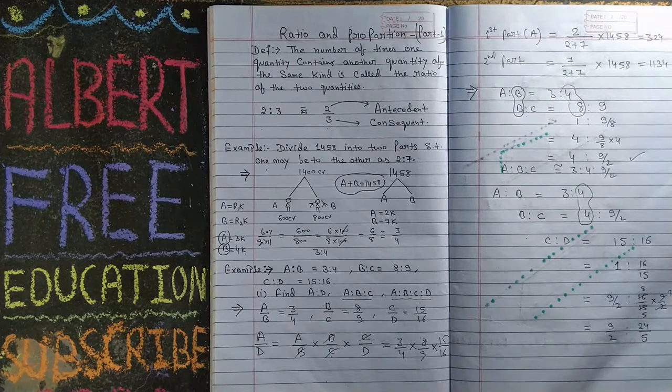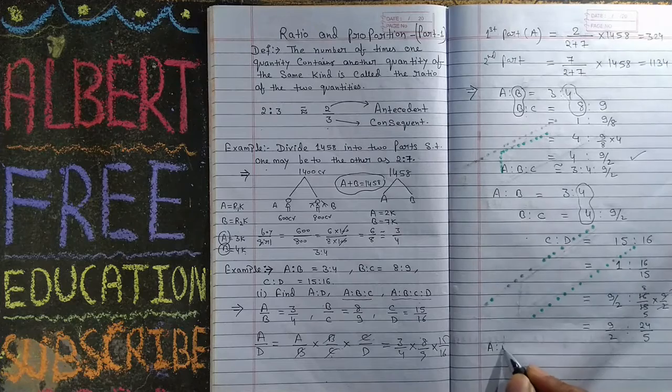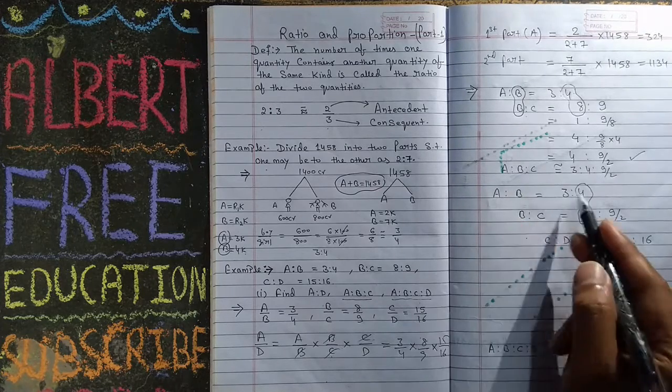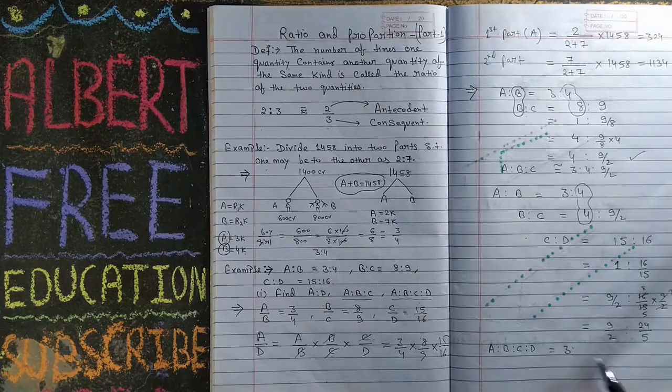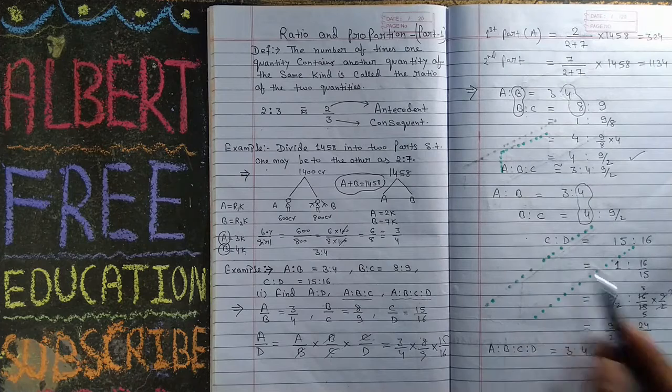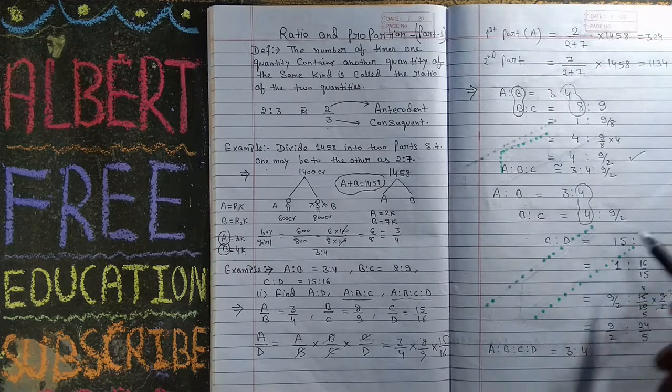So you have this value A ratio B ratio C ratio D. What is A? A is 3. What is B? B is 4. What is C? C is 9 upon 2. And what is D? D is 24 upon 5.